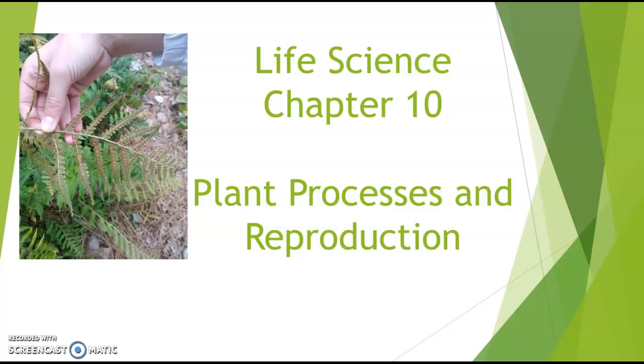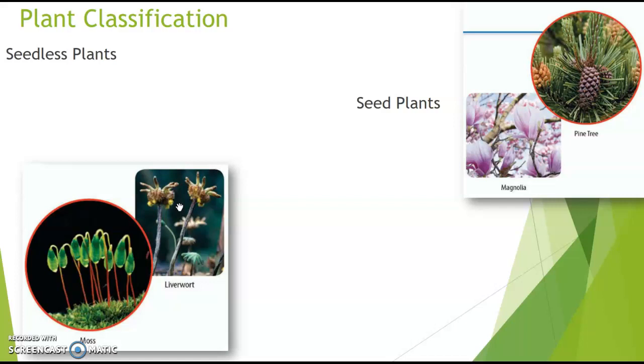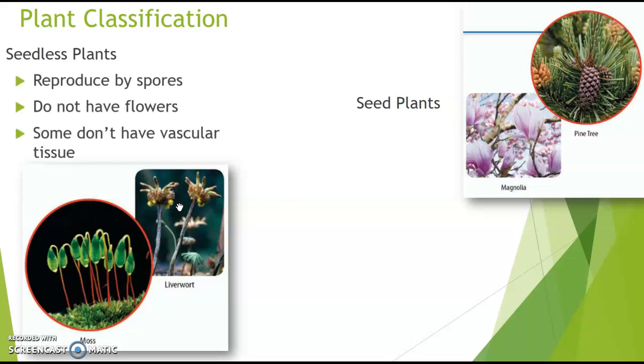This week we're studying Chapter 10, Plant Processes and Reproduction. So last week we talked about seedless plants and seed plants. Seedless plants were like your mosses and your liverworts. Seed plants are the plants that you're really familiar with. Apple trees, cherry trees, magnolias, pine trees.